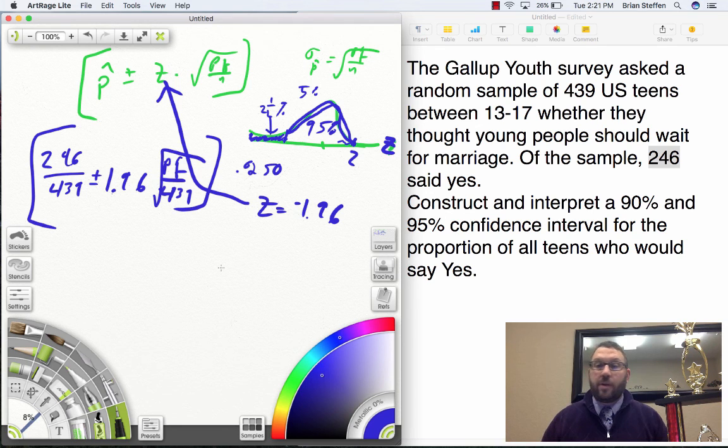And then actually I'm going to go to my graphing calculator. Handy dandy graphing calculator. I'm going to do stat, over to tests. And you'll see in there, there is one of them down there. Mine is number 5 that says 1 prop z test.